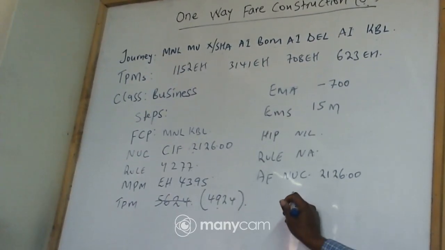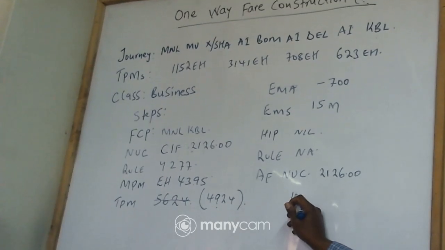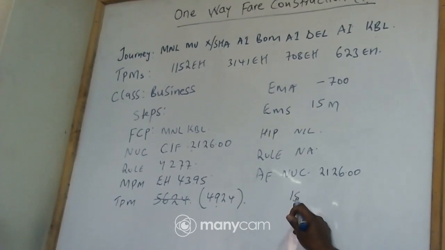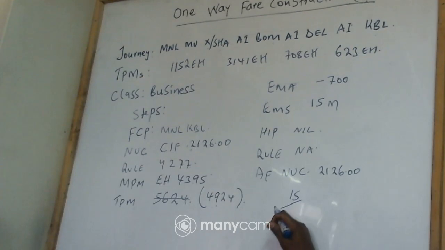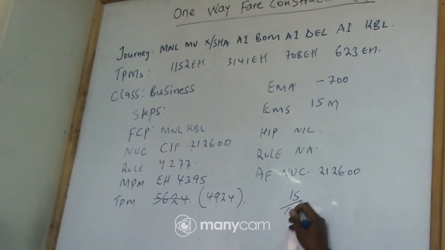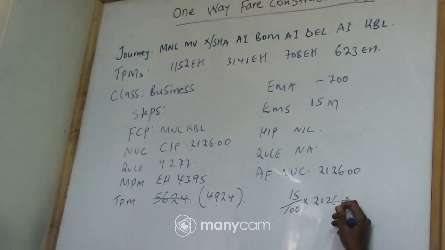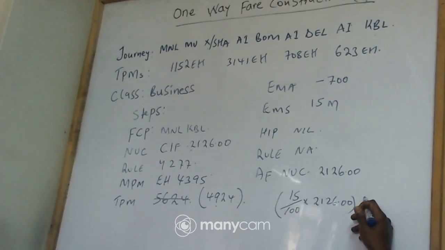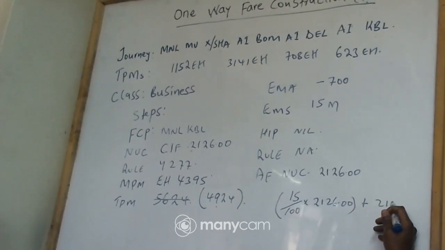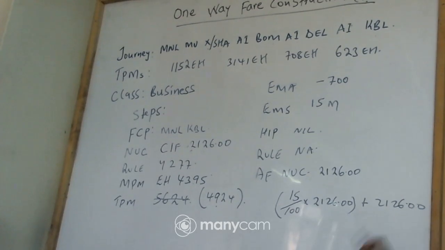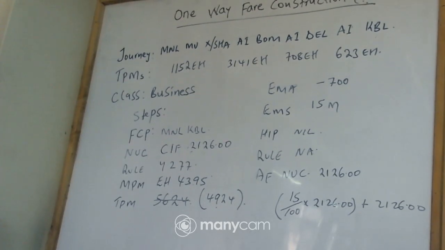We are looking for 15% of this. So we shall have 15 over 100 times 2126 plus 2126.00. That's how it's supposed to be done.